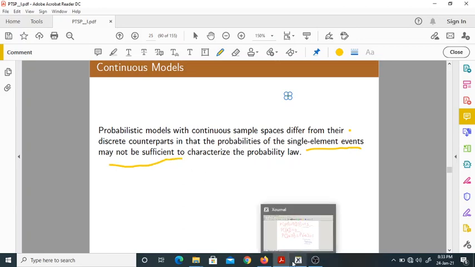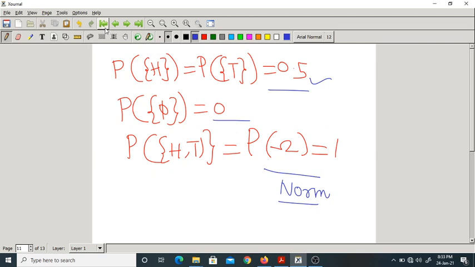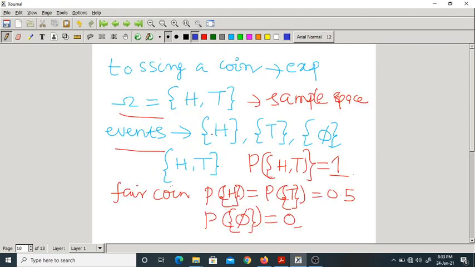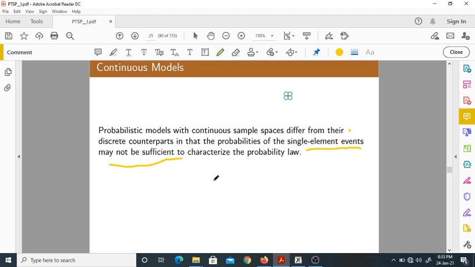Okay, so let me go back to the example here. Let me go to the events. How many events are there? 1, 2, 3 I have taken. So this is a single element event, this is also a single element event, it is also a single element event. Now these are enough to show the probability law. But if you go to continuous, single element events are not sufficient to characterize the probability law. We cannot take single elements. We should take a continuous range of elements because it is a continuous model.